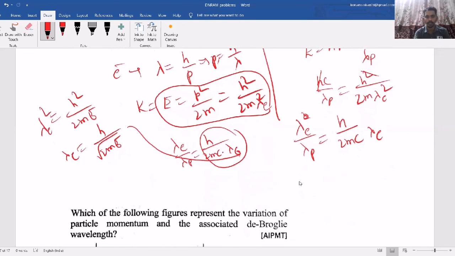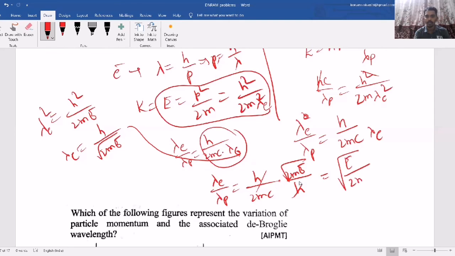So lambda E by lambda P equal to h by 2mc into 1 by lambda E, equal to h by 2mc into root 2mE by h. So h cancels, and it becomes root of E by 2m. So this is the answer. You can remember this like a formula also.